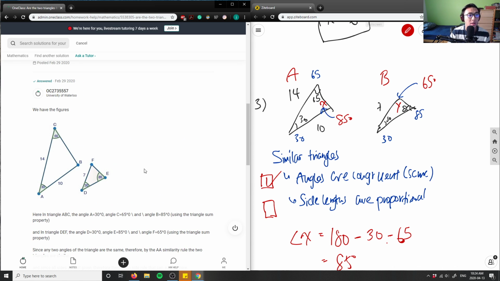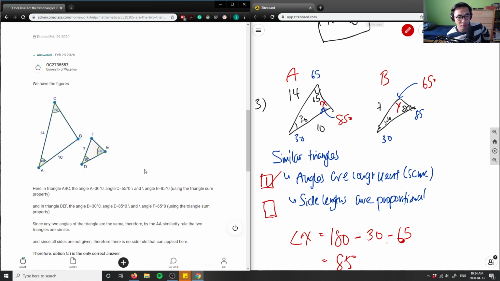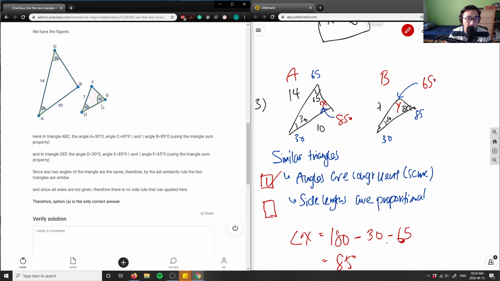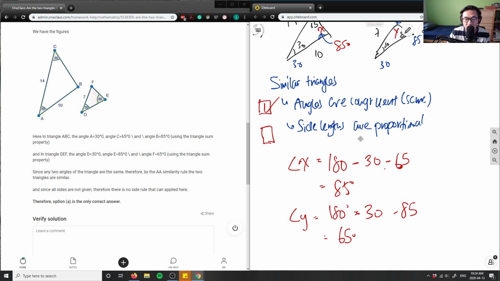Okay, so again, I'm going to walk through the solution with you, and let's see what they wrote here, the students from the University of Waterloo. It says here in triangle ABC, angle A is 30, 65, and 85 using the triangle sum property. So that's what they did here. Again, they solved for 180 minus those 2 angles, and they did the same thing for the angle y that I defined. They solved for 65, which is great.